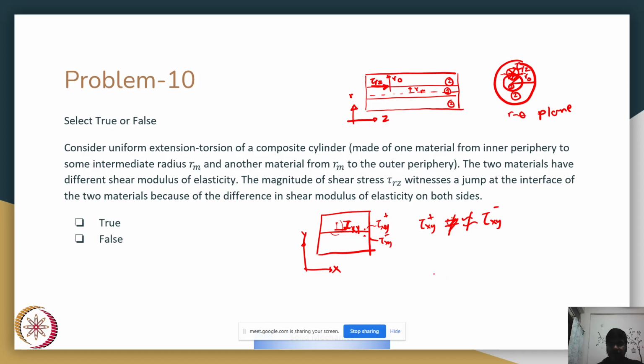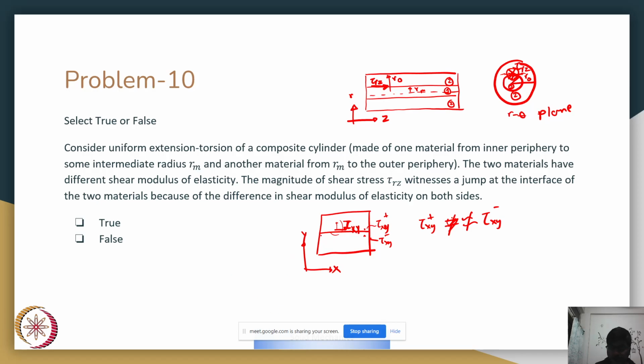The essential condition for perfect bonding is this: along the bonding surfaces, whatever forces you have, they should be continuous. Because if there is a jump or a discontinuity in the forces which act just above and below the interface, you will have an imbalance and essentially the material will slip. So if you want your material to remain bonded, the stresses acting at the interface should be continuous.